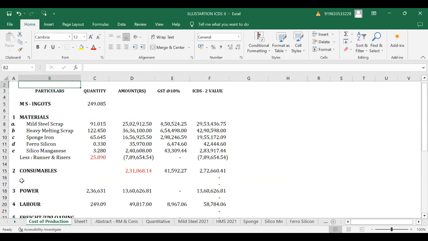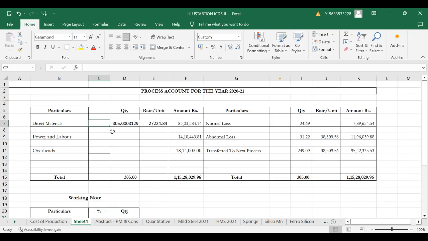So we know the total raw material inserted here amounts to, if we gross it up, 282.720 being the total quantity. That amount we would be putting here. The rate also, on that basis, total raw material cost we would get, along with which we would be adding the power and labor charges, plus overheads also.